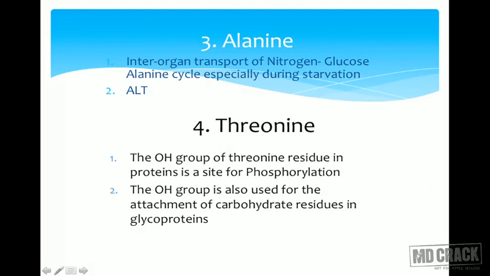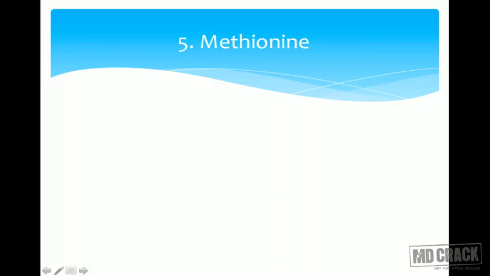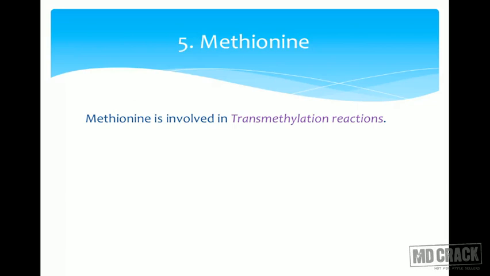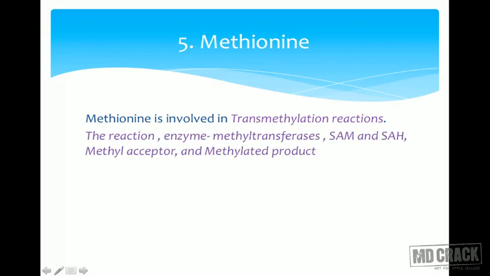This is regarding the importance of different amino acids. We'll look at methionine. What is it used for? I have kept on telling, methionine is activated to form S-adenosyl methionine, which gives its methyl group to an acceptor to form a methylated product. So let us look at this. Methionine is involved in transmethylation reactions. The enzymes are transmethylases or methyl transferases.